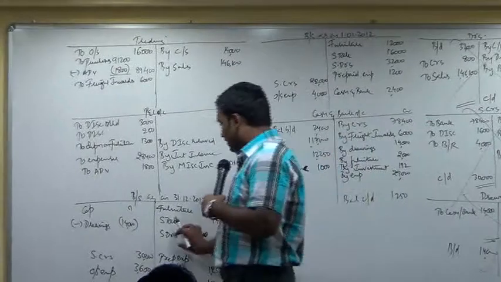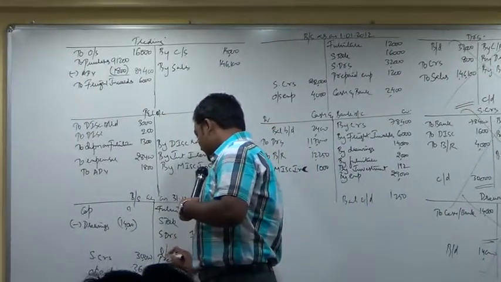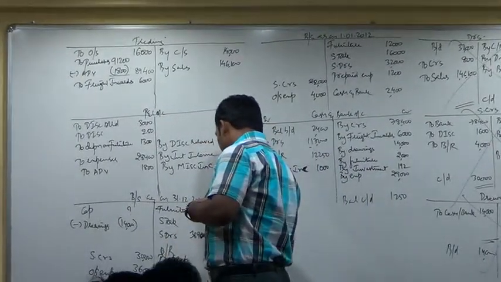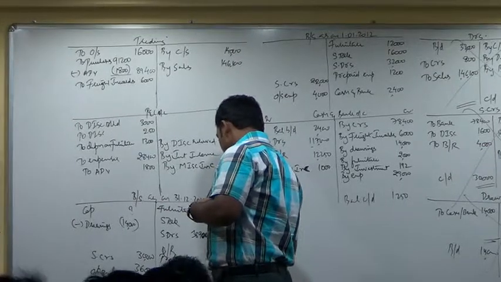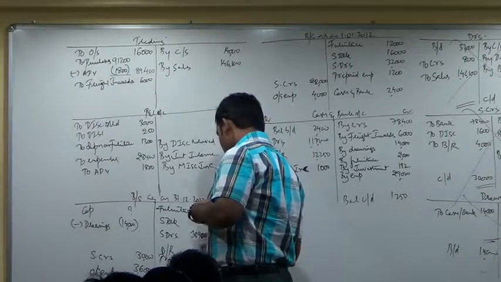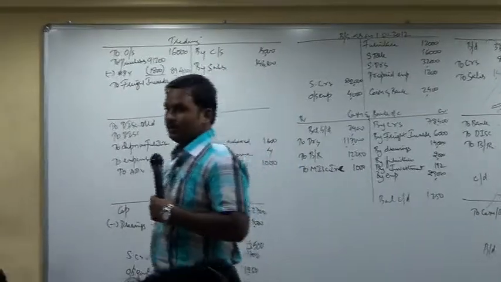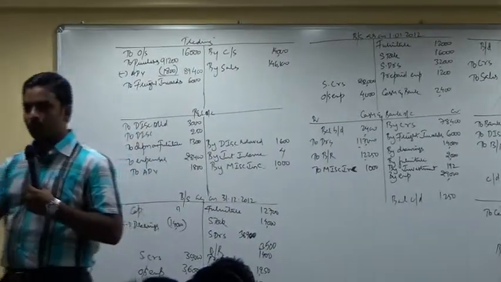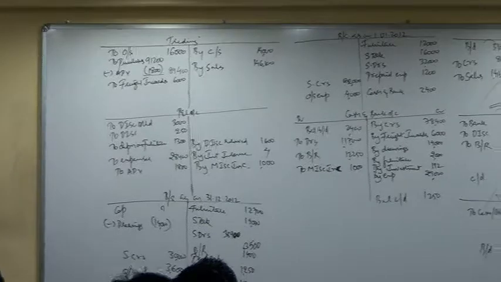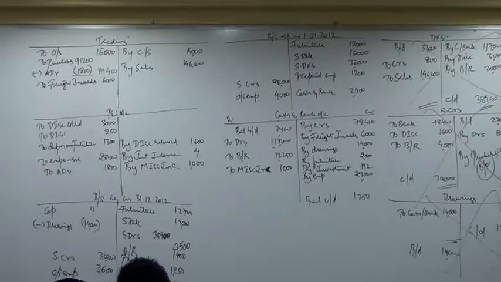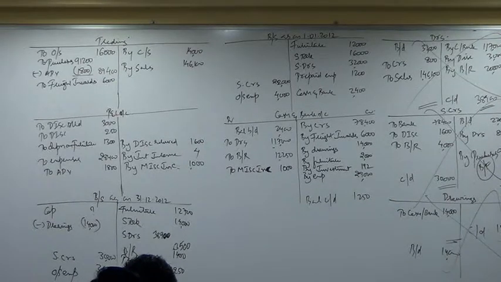Show it below debtors, but leave one line place for provision for bad debts. Bills receivable, outer column, 3,500. If you show provision for bad debts, below that you can show bills receivable, 3,500. Bills honored are already given, no?